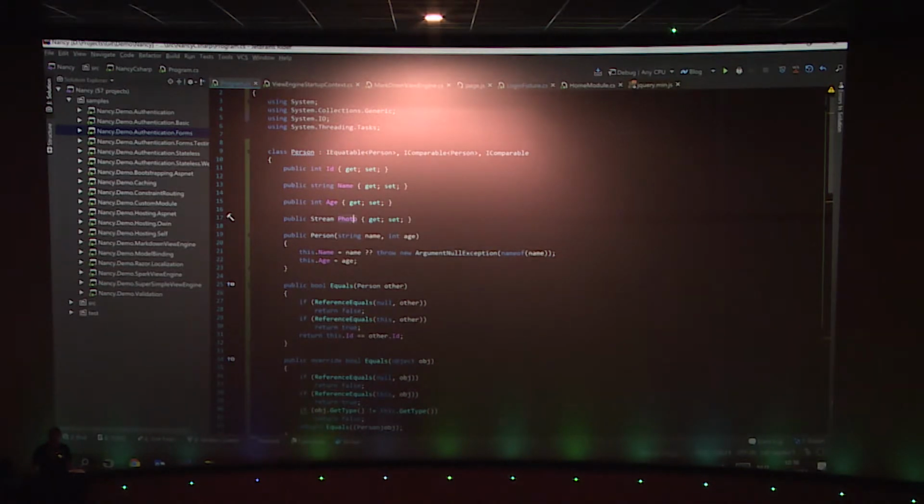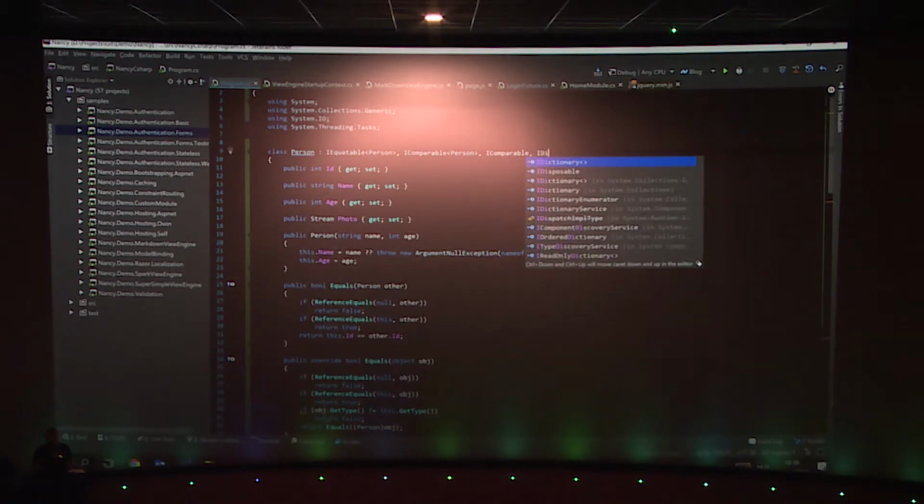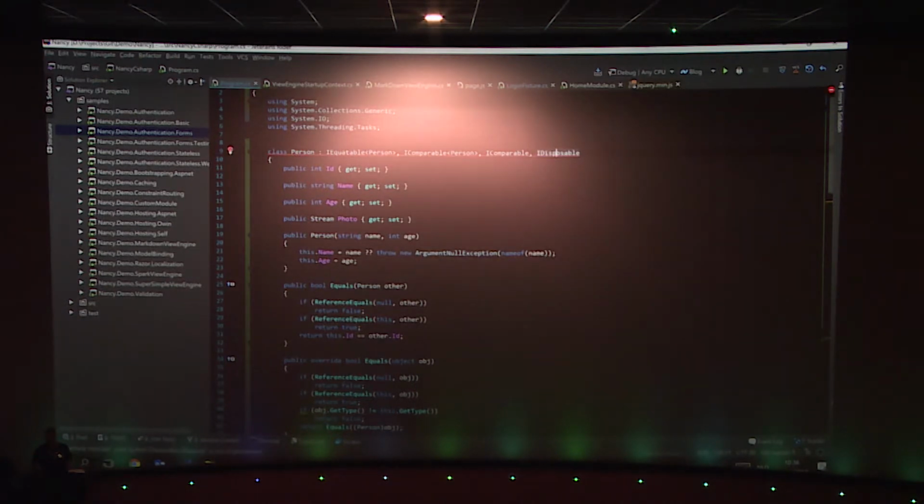But there's something else that I should do here. Stream is disposable, which means my person should actually also be IDisposable, because the stream would otherwise be a memory leak, or a potential memory leak in my application. So let's say I want to implement IDisposable. And what you get is an error, because I didn't implement IDisposable yet. So let's fix that, Alt-Enter, and say implement missing members.